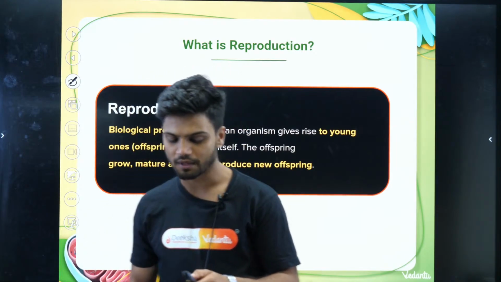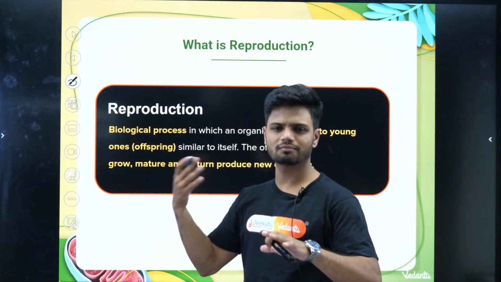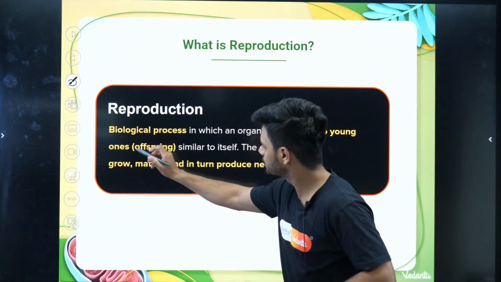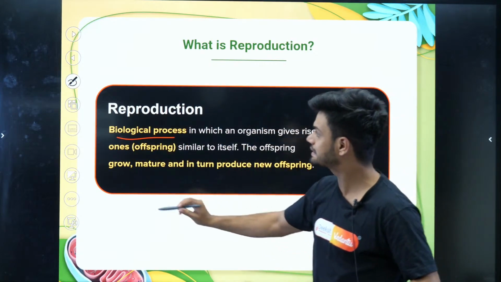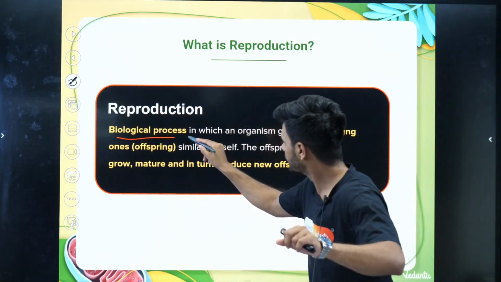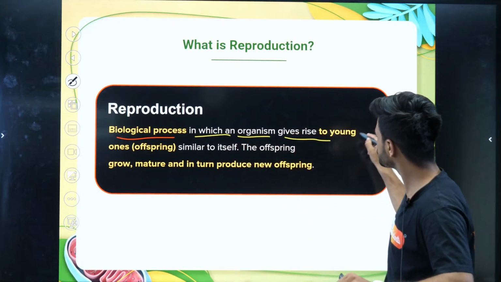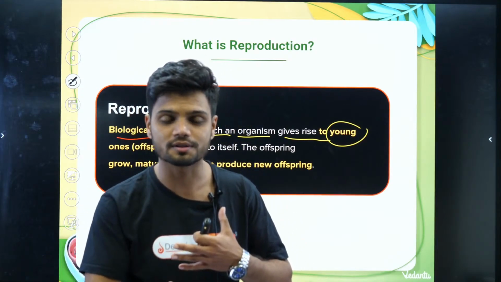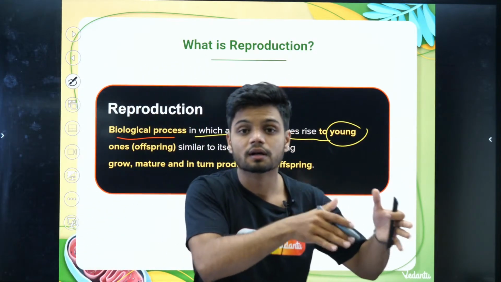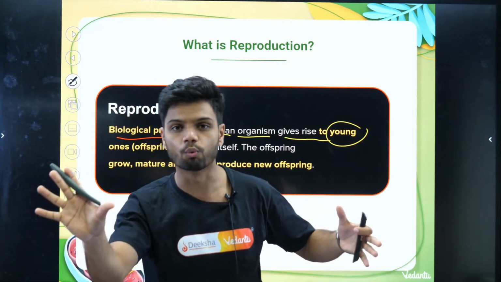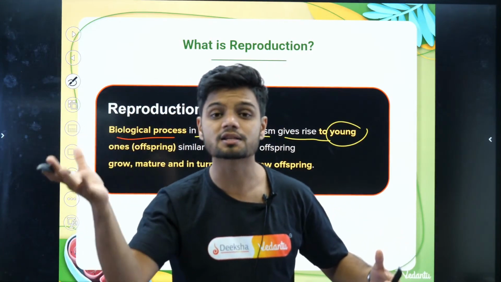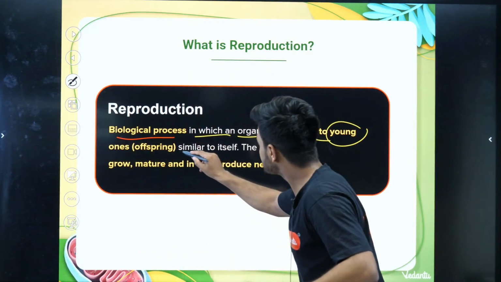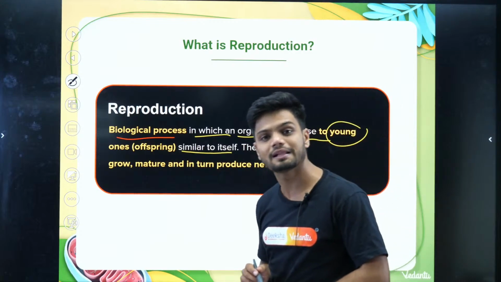I'll do that. Okay. Now let me tell you a basic biological definition of reproduction. Reproduction is a biological process in which an organism gives rise to a young one. So reproduction is a biological process where an organism gives birth to a young one, and a young one is also called an offspring. Yes, the young one is also called an offspring, similar to itself.